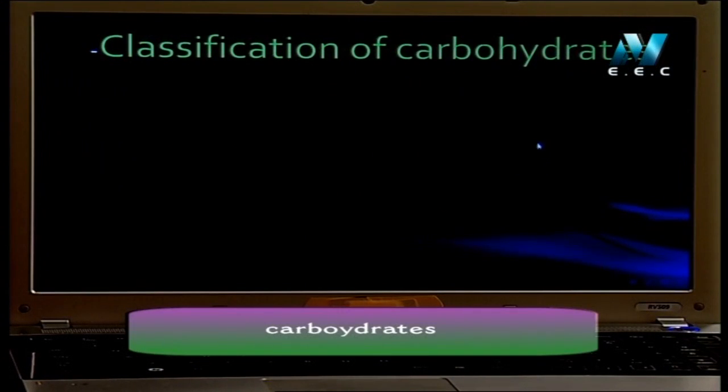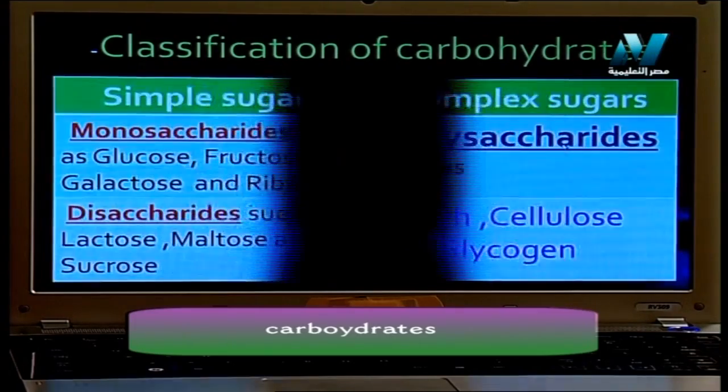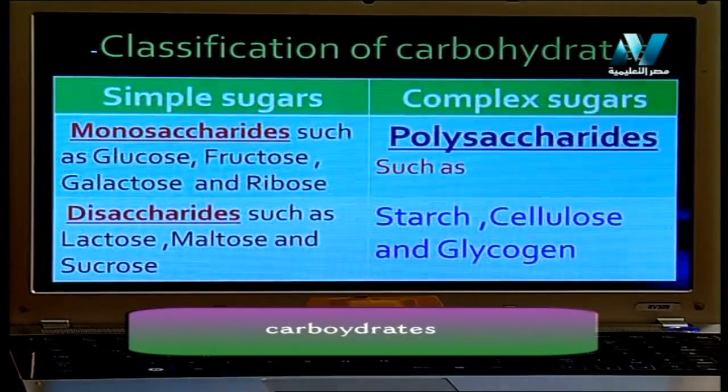Let's discuss together classification of carbohydrates. We have 2 types of carbohydrates, simple sugar and complex sugar. Simple sugar here, monosaccharides.